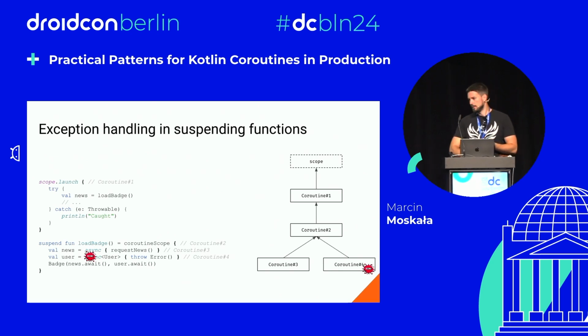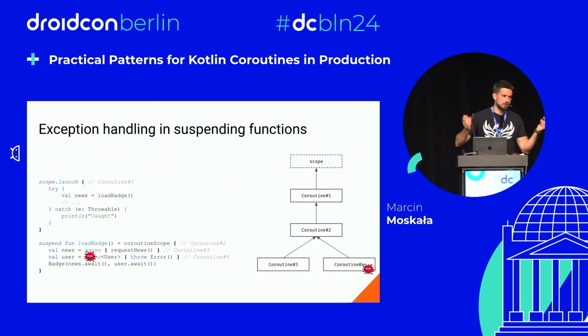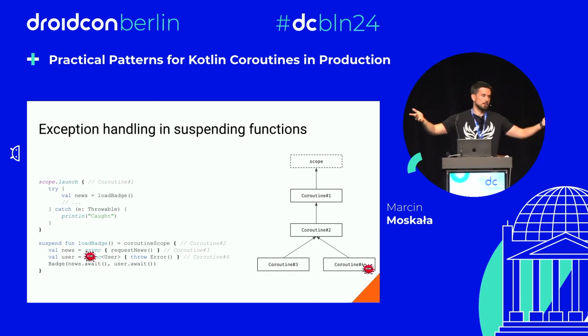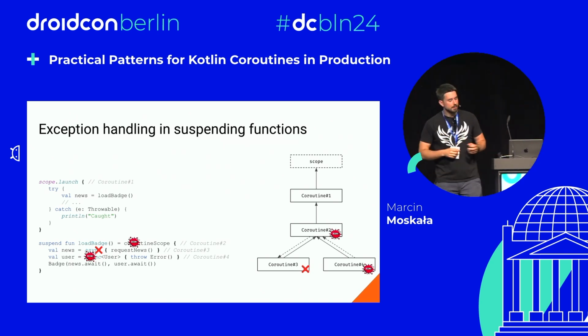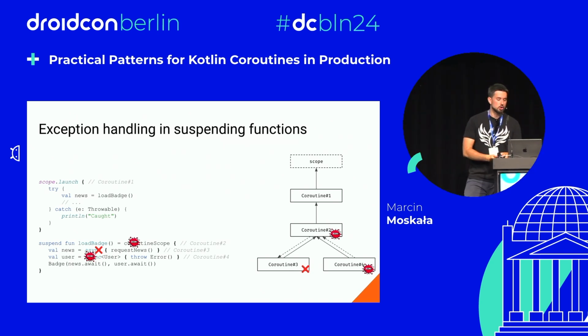In other languages like C# and JavaScript, the other would still run until it discovers it's useless. But Kotlin Coroutines creators wanted to make it better. That's why they introduced structured concurrency, and that's why the exception propagates to the parent, and the parent cancels all the other children.